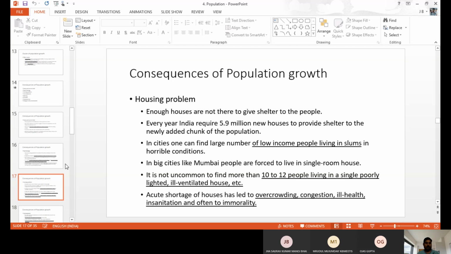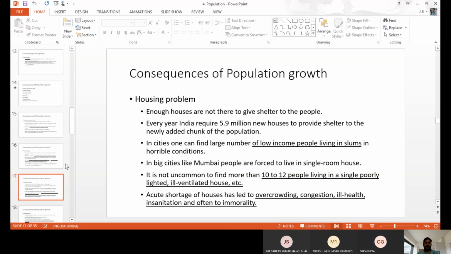Presently, our Prime Minister Modi introduced the Pradhan Mantri Gramin Awas Yojana and the Urban Awas Yojana. Through that Awas Yojana, people get some subsidy from the government and can build their own house. But a number of people migrate from rural to urban areas because of jobs and employment opportunities. In urban areas, getting land and proper housing is not possible. At least in their native place they can get land at a very cheap price, but in urban places the prices are huge and we are not able to buy land.